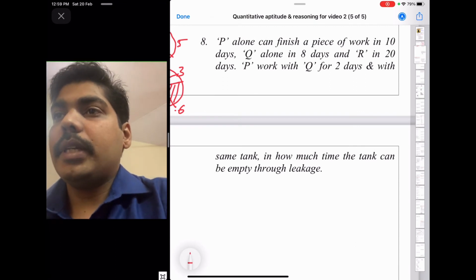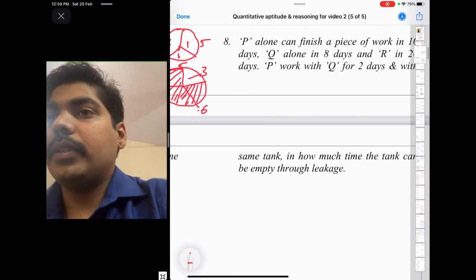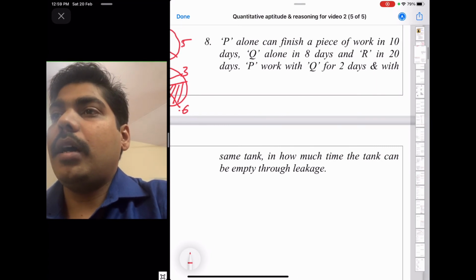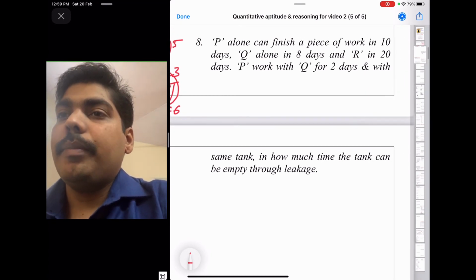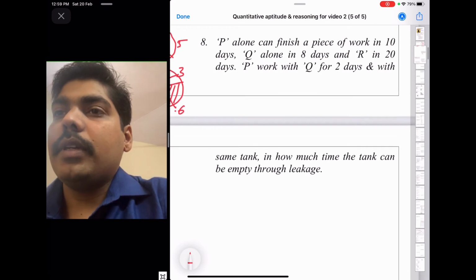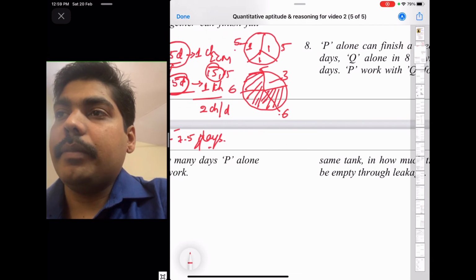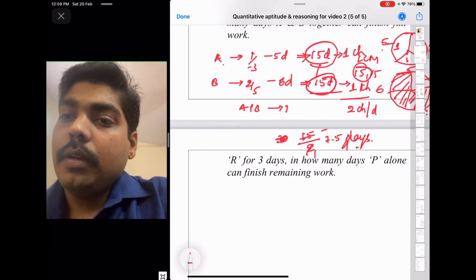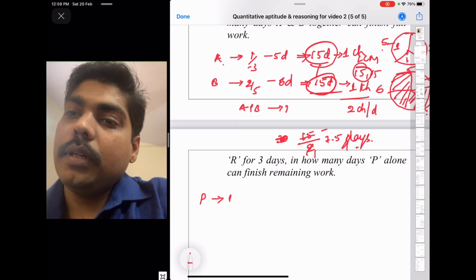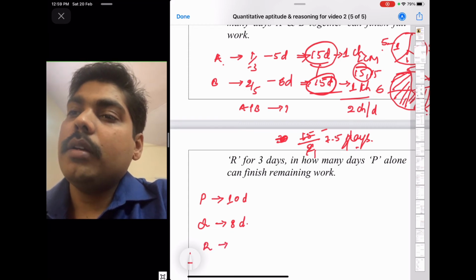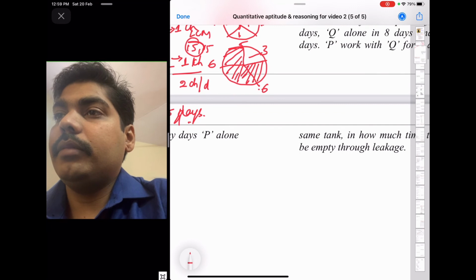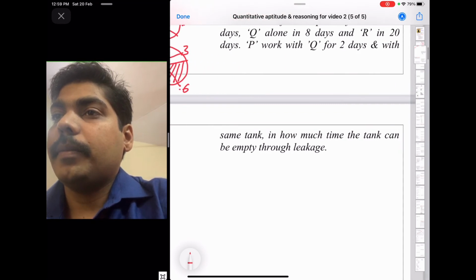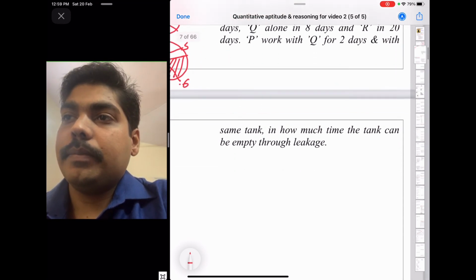P alone can finish a piece of work in 10 days, Q alone in 8 days, R alone in 20 days. Okay, first write down the problem in a simplified way. P can finish the full work in 10 days, Q alone can finish the full work in 8 days, and R will finish it in 20 days.